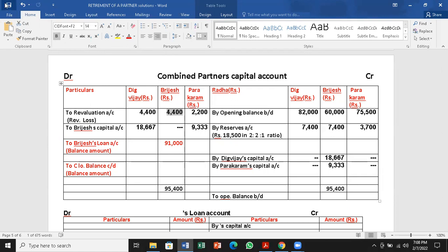Sir, it will go to the retiring partner's loan account. Yes, retiring partner's loan account. Correct. So Brijesh's loan account, 91,000. So we are closing Brijesh's capital account and the balance will go to Brijesh's loan account.